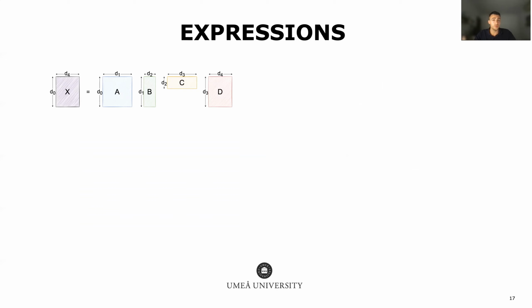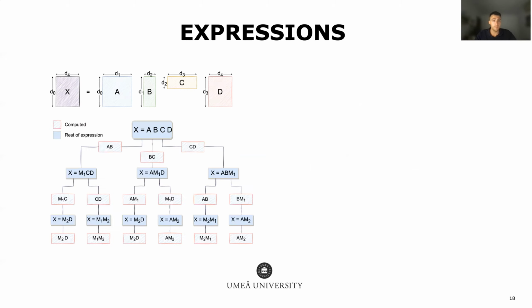To experimentally study anomalies, we need expressions to experiment on. In this case, we chose two expressions. The first one is A times B times C times D, also known as the matrix chain. For this particular expression, the instances are identified by the tuple D0, D1, and so on until D4, which are basically dimensions of the operands. To evaluate this expression, we only use GEMM, which is considered the most optimized piece of code in scientific computing.